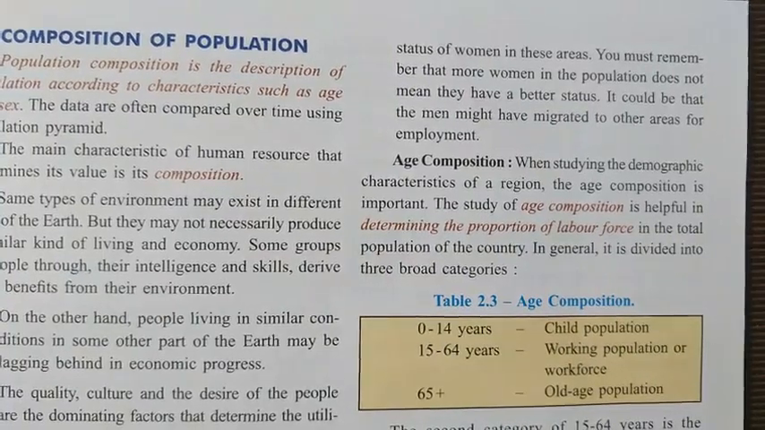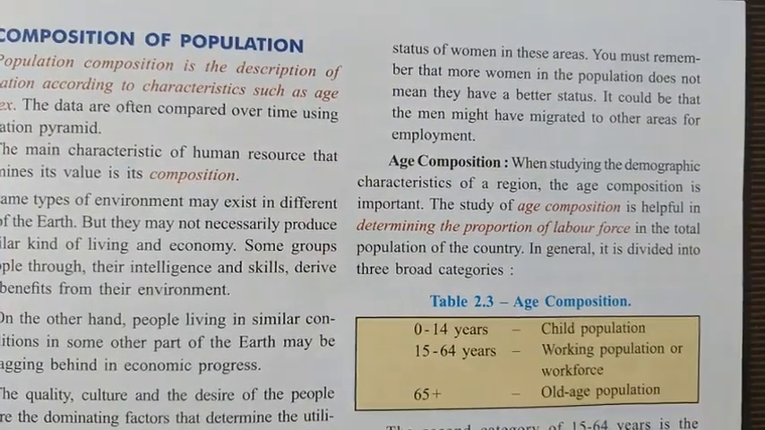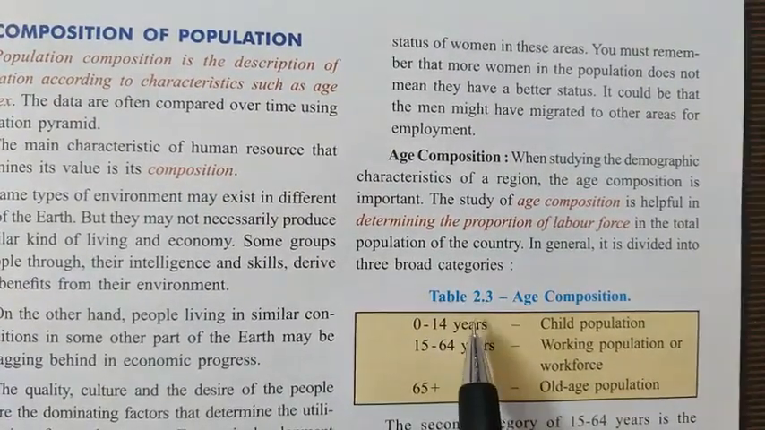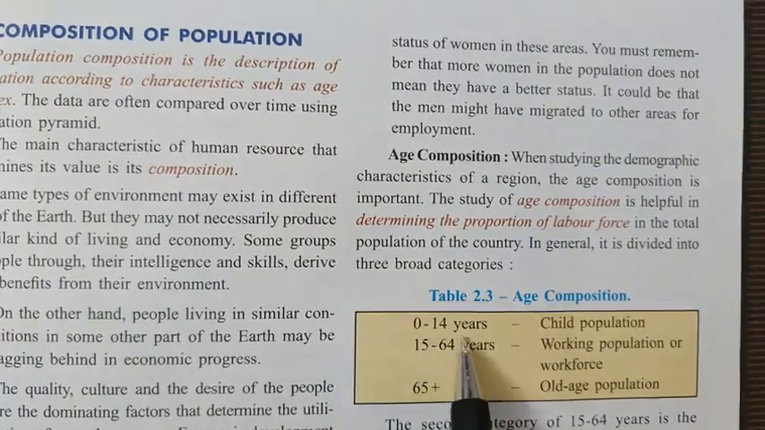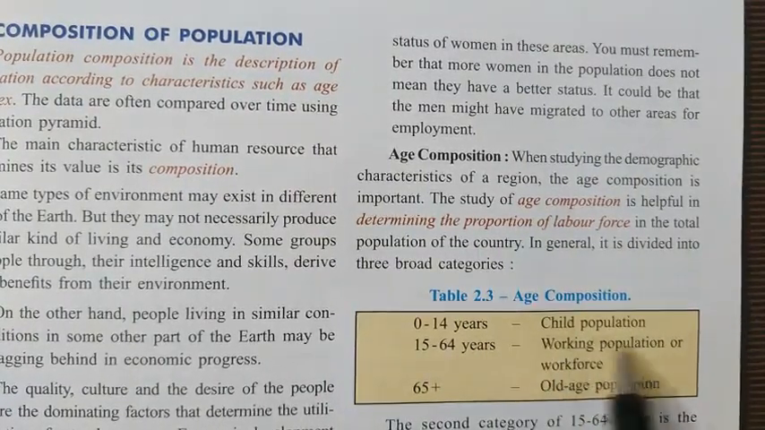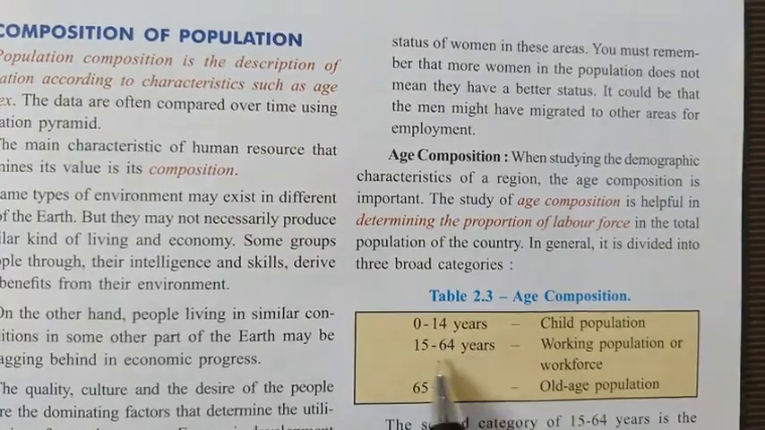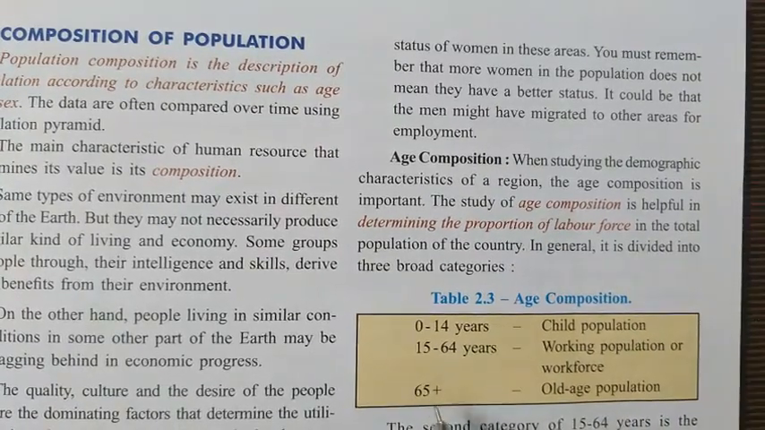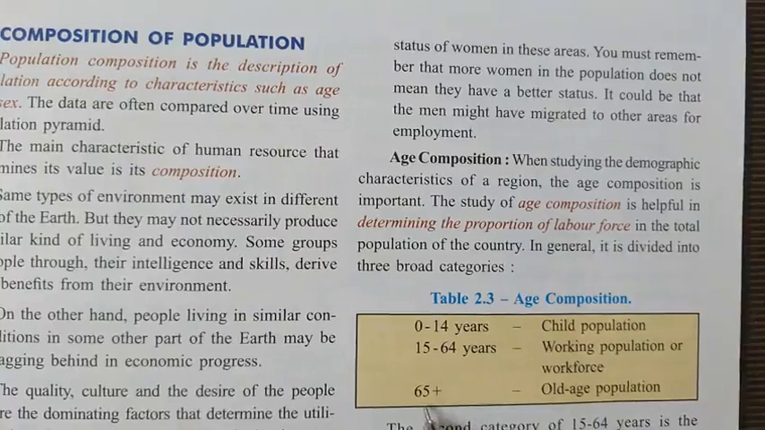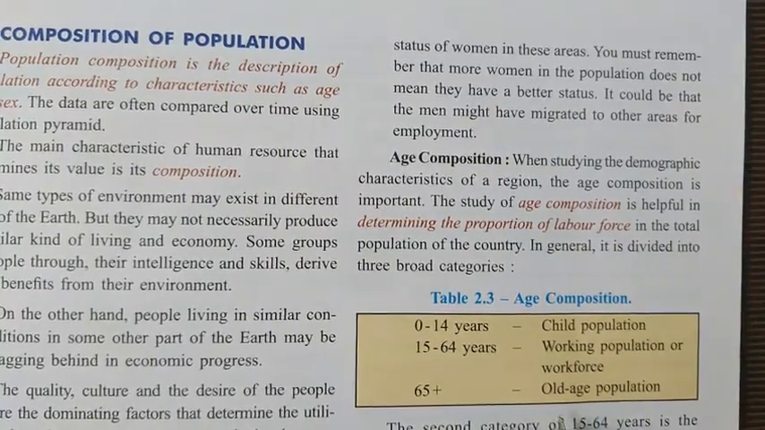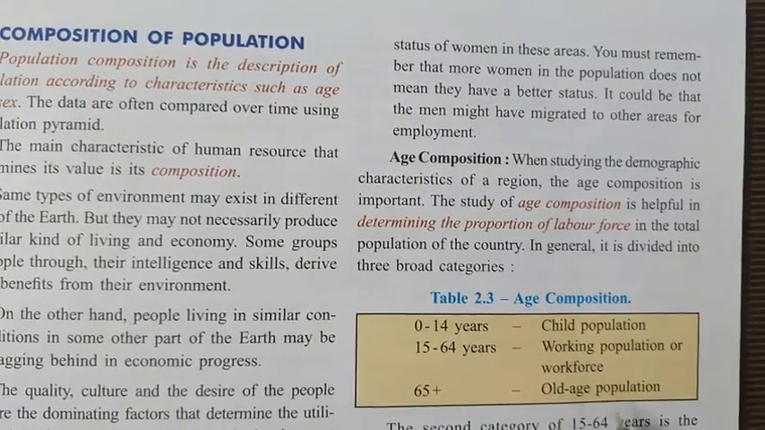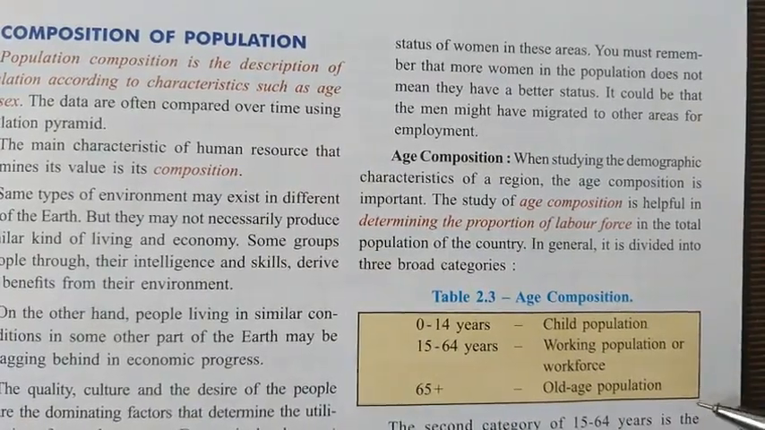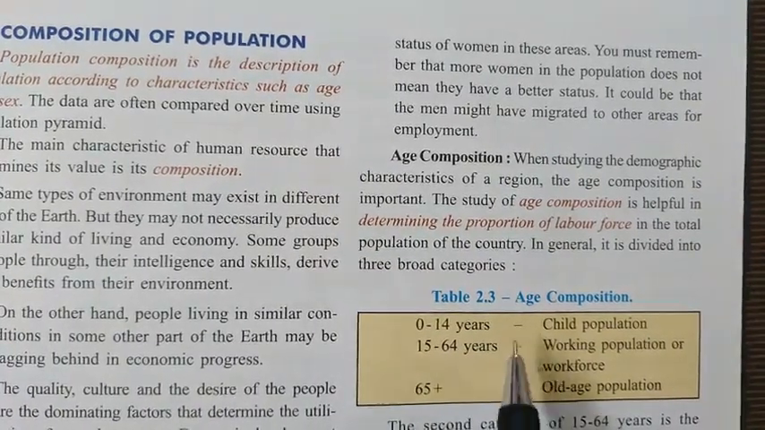But the most common method of classification is one in which the population is classified into three categories. You can find it here in table 2.3. The first category is 0 to 14 years, and this population is called the child population. Then 15 to 64 is called the working population, or the workforce. And the people above 65 years of age are kept in the third category, known as the old age population. So these are the three most important classifications in the age composition.